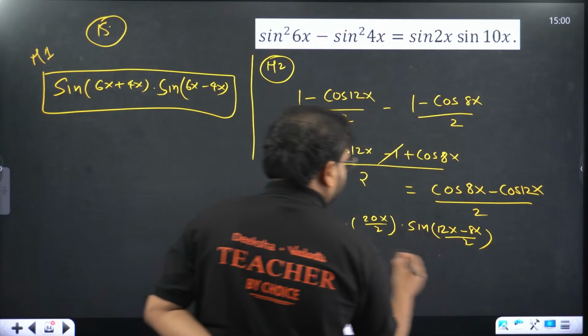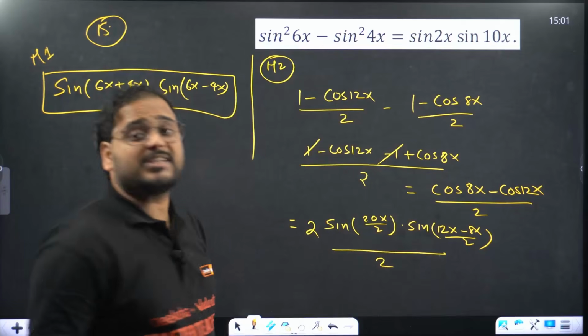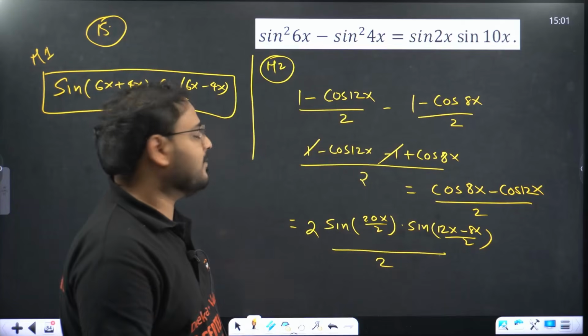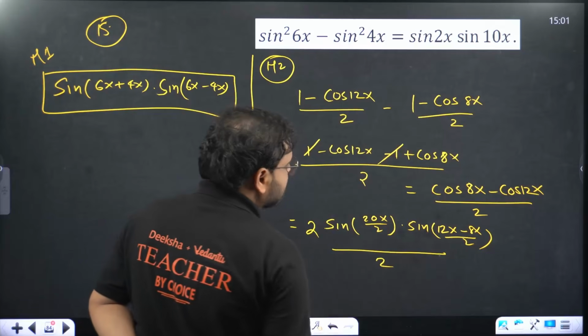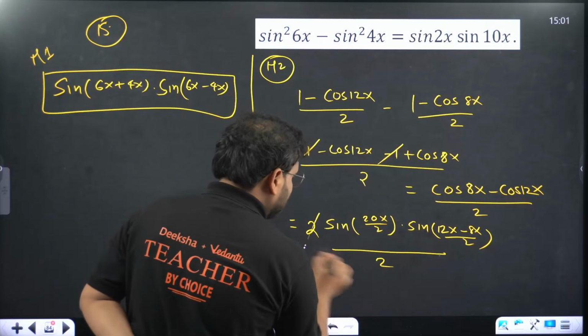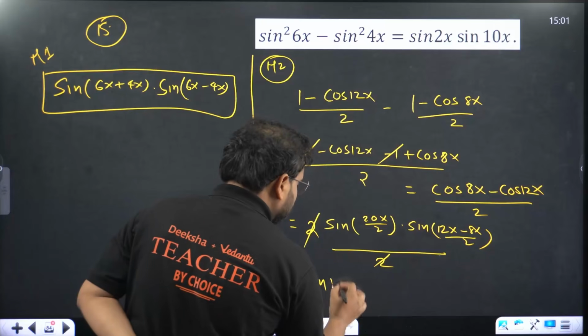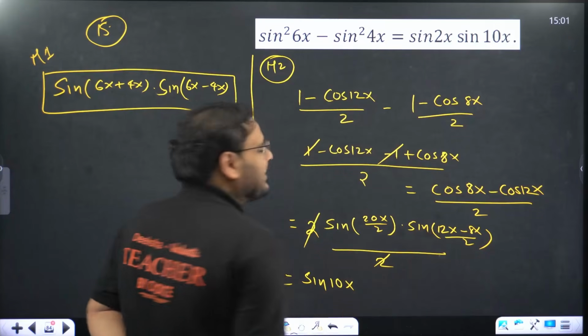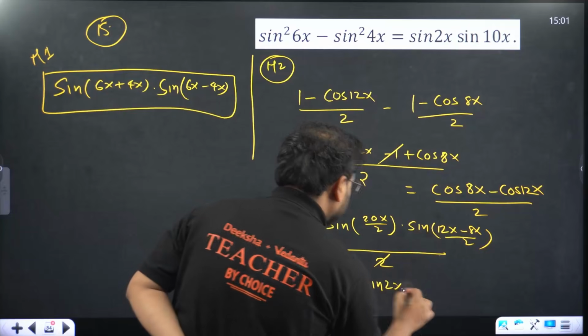Sorry, this will be 2 over here. So cos A minus cos B is 2 sine (A plus B by 2) and sine (B minus A by 2). When we go about this, 2 and 2 cancel. We have sine 20x by 2, that's 10x, and 12x minus 8x is 4x, divided by 2 is 2x. So sine 10x into sine 2x.